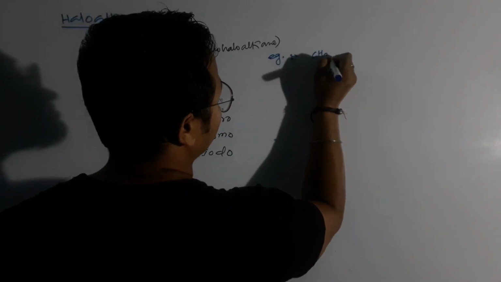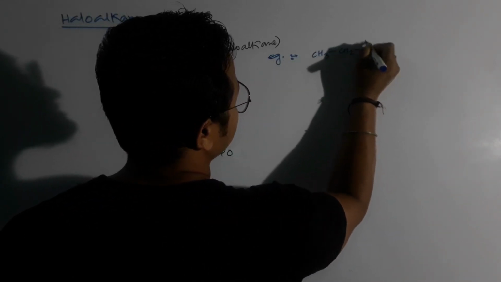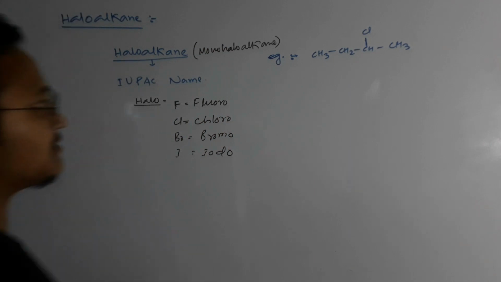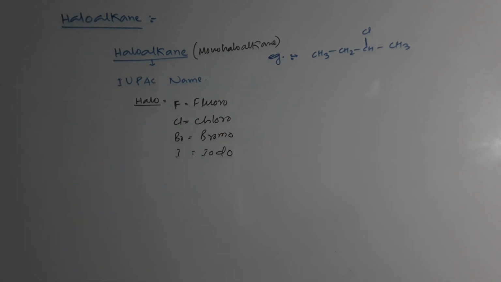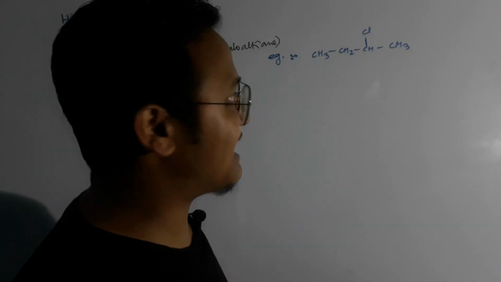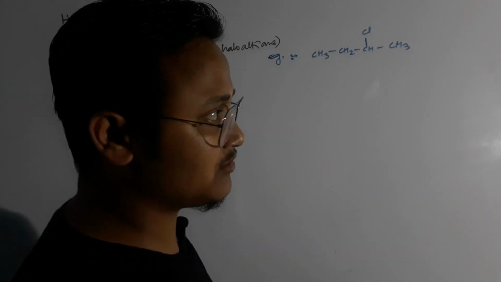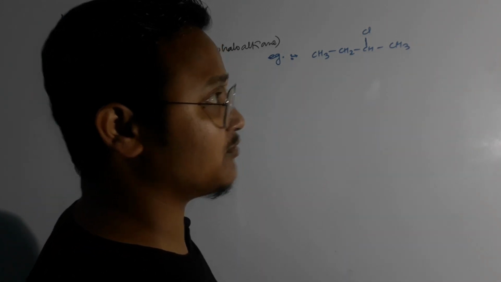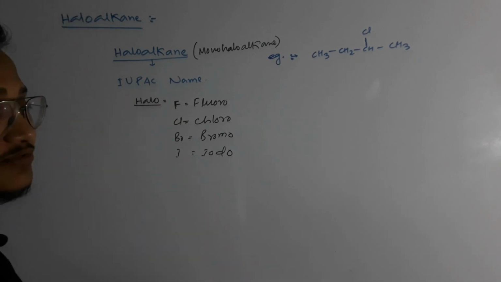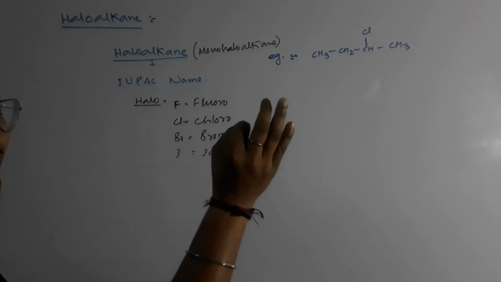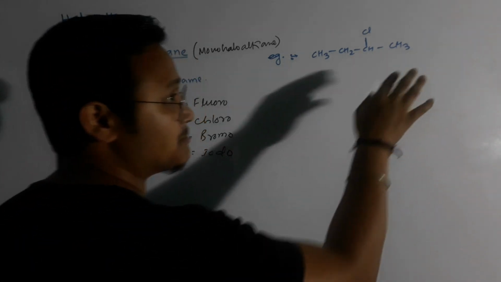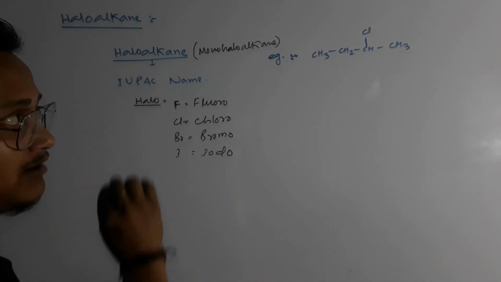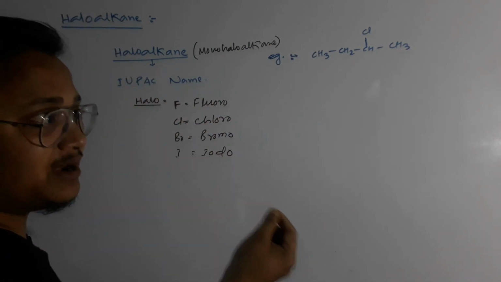Suppose I have this compound, CH3 CH2 CHCl CH3. Now how do we name this compound in the IUPAC naming system? This halogen is acting as a functional group. If functional groups are there in the carbon chain, we have to look at their position first. The rule according to IUPAC is that first we count the maximum number of carbon atoms, then we look at the position of the functional group while numbering the carbon atoms.